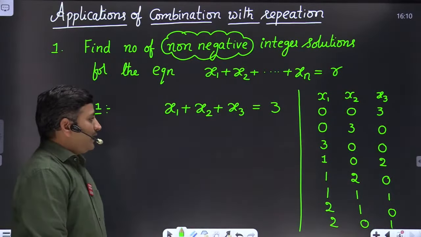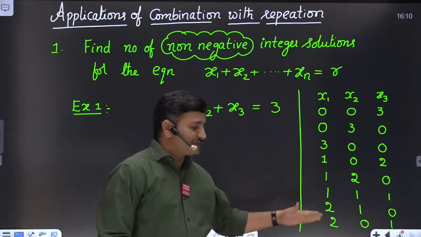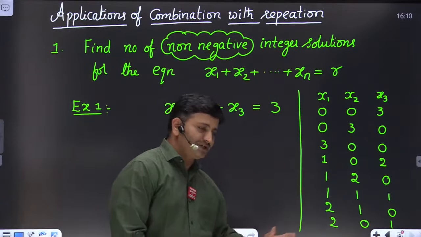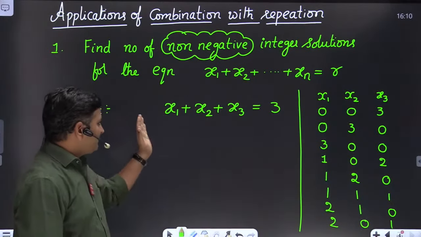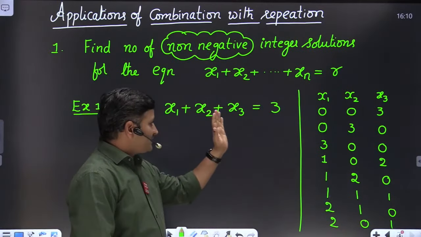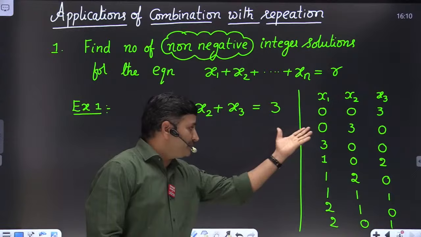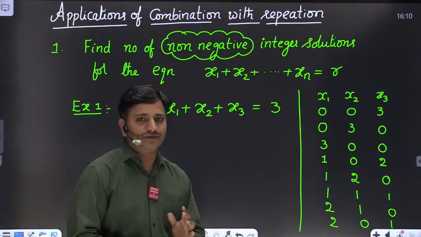Now this is a very simple problem, that is the reason we are listing out all the solutions like this. Of course, a few more solutions are also possible here. But from the examination point of view, they may ask x1 plus x2 plus x3 equal to 10, and then it is very difficult to enumerate like this, right? Now, what is the concept behind this?